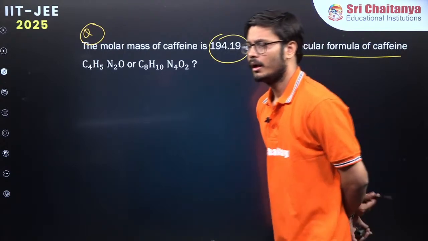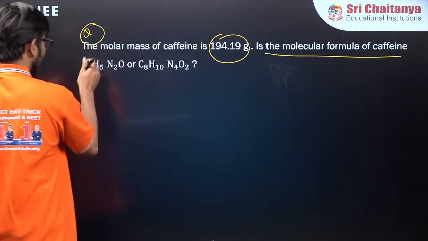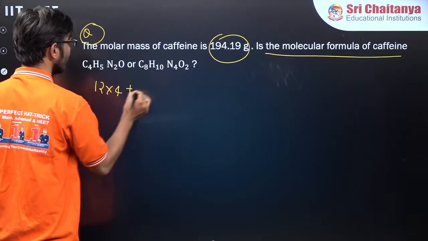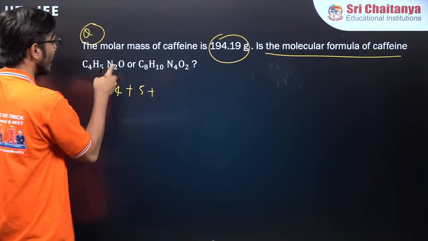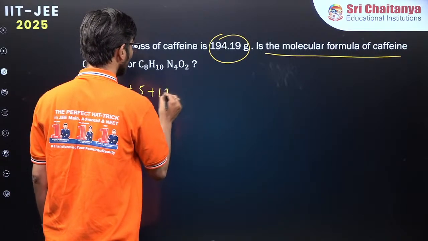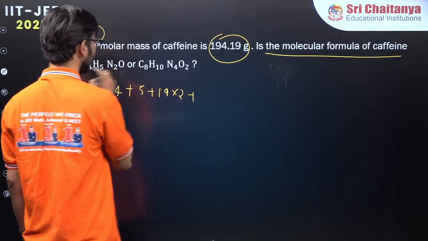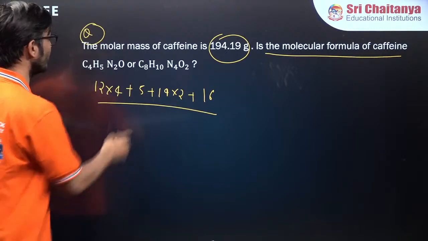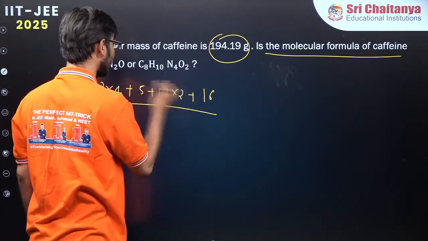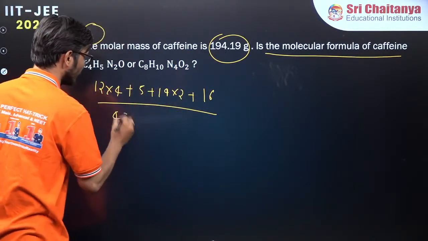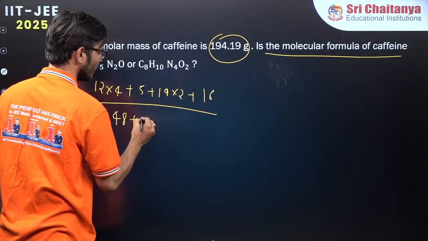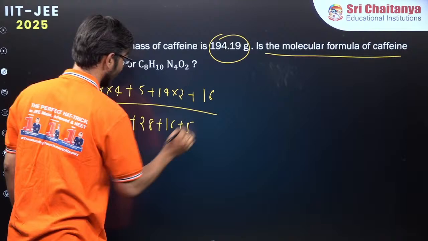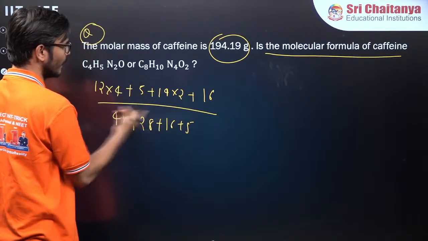Anyone else? Let's calculate the mass. So 12 into 4 plus 1 into 5, nitrogen 14 into 2, plus what is the oxygen? 16. I think very clearly you can see this mass will not add up to 194. You have to multiply by 2. We'll check. So this is 48 plus 14 into 2 is 28 plus 16 plus 5, right? So definitely this value is not sufficient.